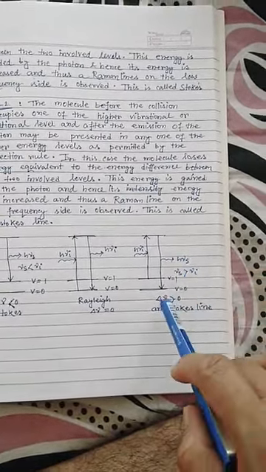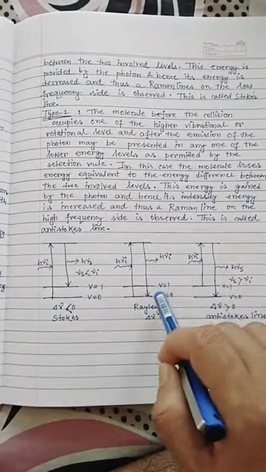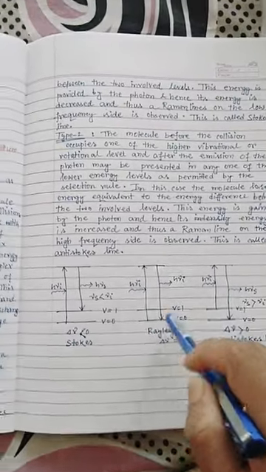The middle picture gives you the Rayleigh scattering situation, where the incident light comes with energy h nu I and interacts with the molecule, which is initially present in the v equal to 0 level. It is promoted to some virtually excited level, and when it returns, it returns exactly to the same level. That means the emitted photon also has the same frequency nu I. There is no change in the frequency of the light, and this is called Rayleigh scattering.